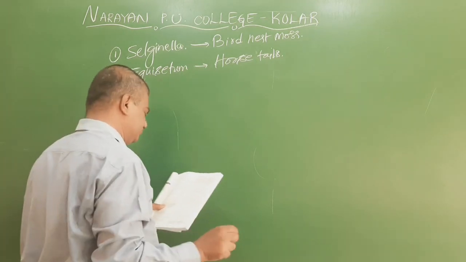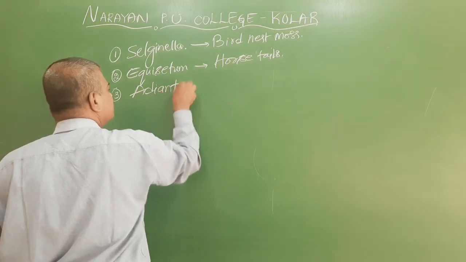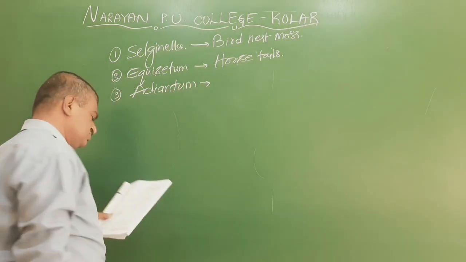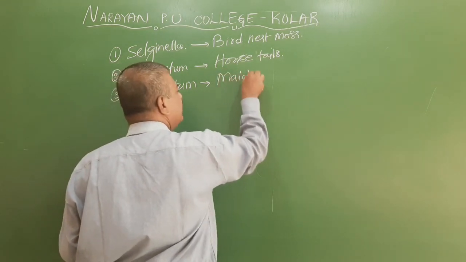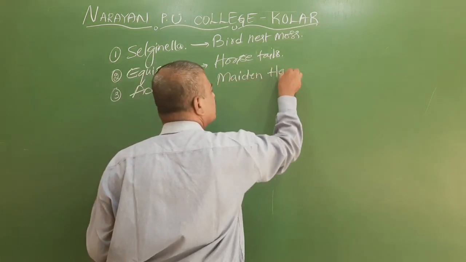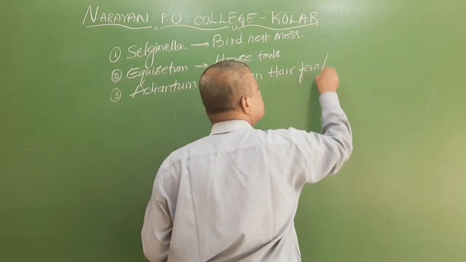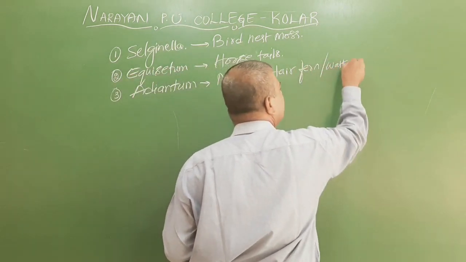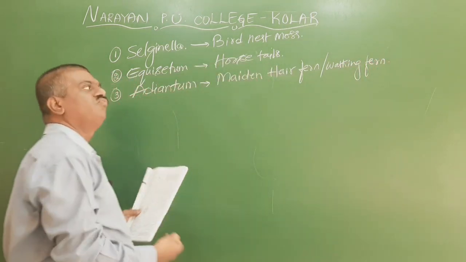And the third option is called Argentinium. This Argentinium is called as maiden hair fern. This is also called as walking fern.